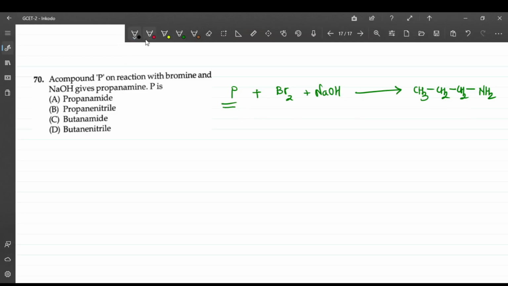See, this reaction name is the Hofmann bromamide degradation reaction. Hofmann bromamide degradation means it is an amide. What is the amide? It should be butanamide, CH3 CH2 CH2 C double bond O NH2.